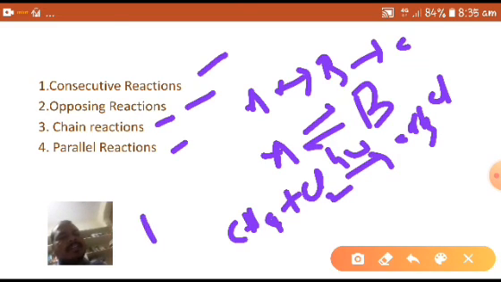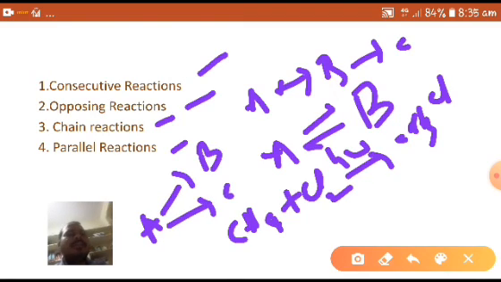Parallel reactions are those in which the reactant forms two or more different types of products. These are the types of complex reactions.